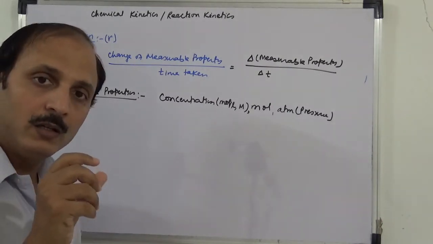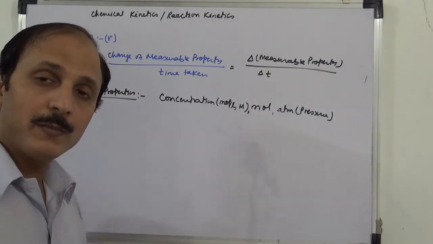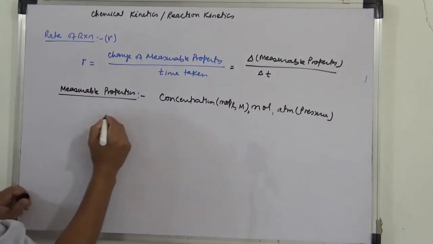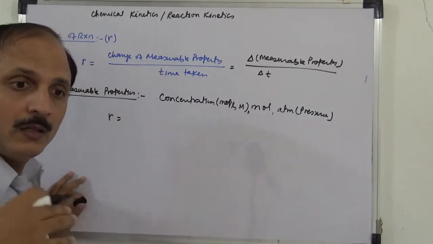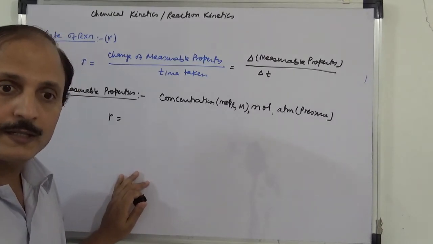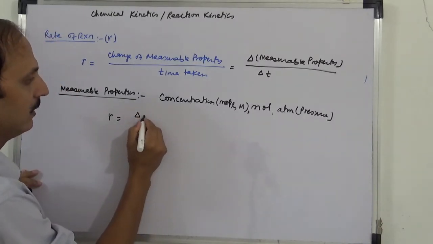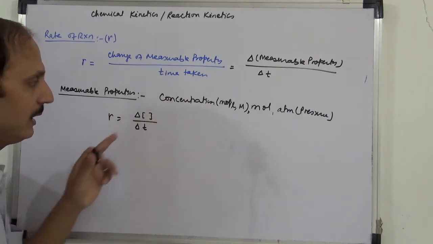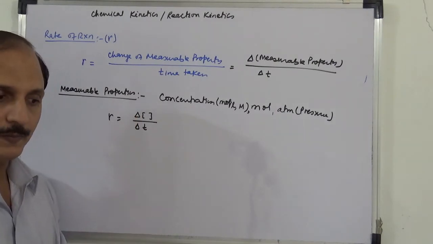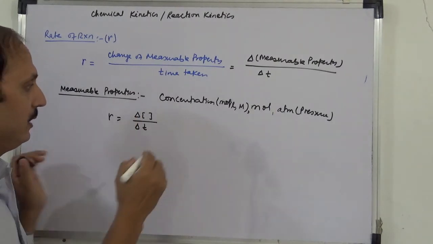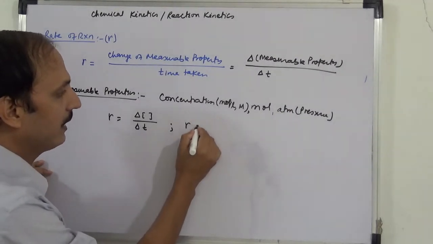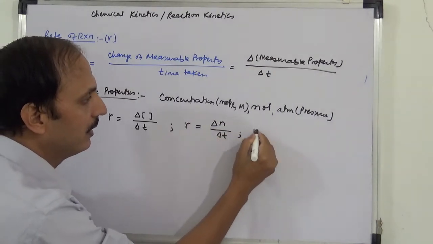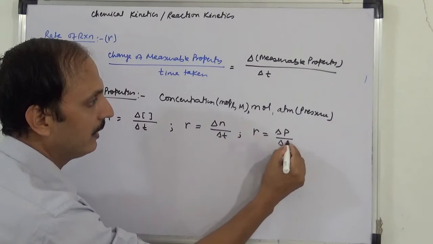We deal with the liquid phase reaction, and for liquid phase what is the measurable property? Concentration. Okay, so generally जो हम लोग अभी follow करेंगे, so rate, लेकिन इसमें कुछ भी हो सकता है, but very commonly used the rate of reaction R is written as delta concentration by delta t. जैसे याद होगा ये हमने chemical equilibrium में किया था, it's a concentration change. Okay, so generally ये हो सकता है, या फिर किसी ने rate ऐसे भी लिखा तो delta n for mole by delta t, और rate can be delta p by delta t, anything.